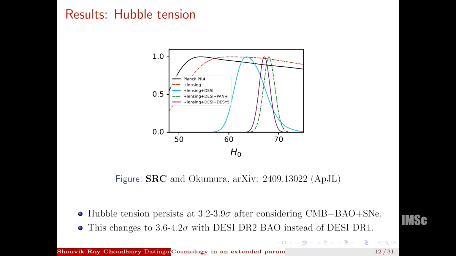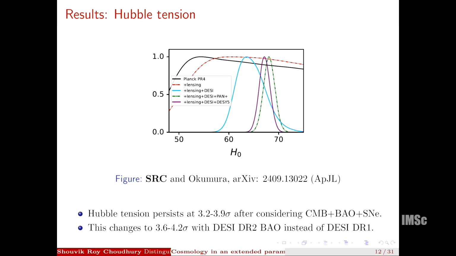In the case of the Hubble tension, in the first paper we found that the tension persists around 3.2 to 3.9 sigma with CMB plus BAO plus supernovae. In the plots you can see these are Planck plus lensing, and Planck CMB is not sensitive to H0 that much because H0 is very much correlated with the w0, wa parameters. With the addition of BAO you get some constraints, and for proper constraints you do need the supernovae data, because when you constrain w0, wa with supernovae, then only you can get a proper constraint on H0.